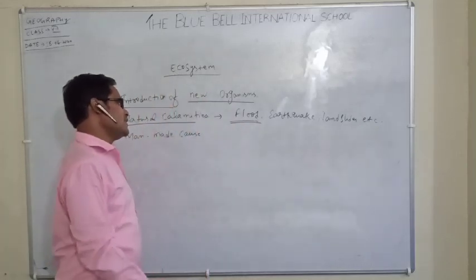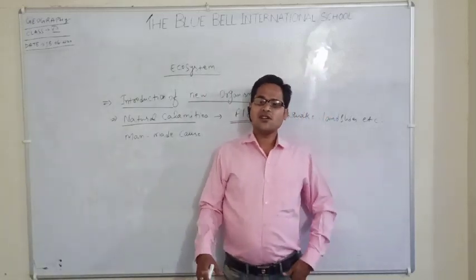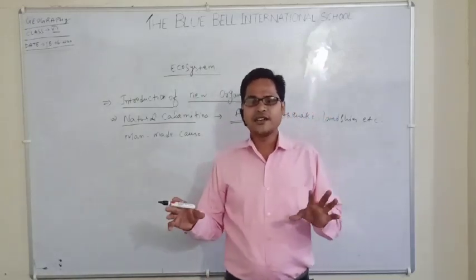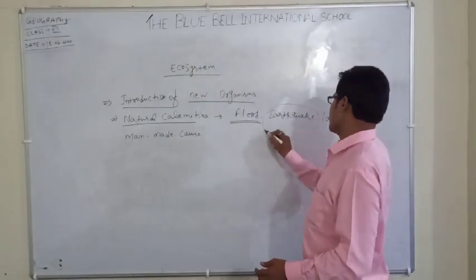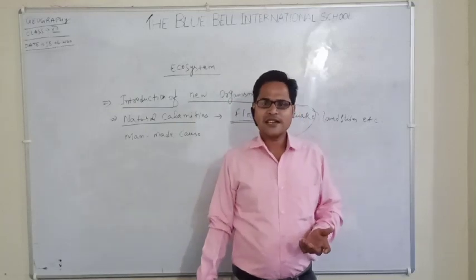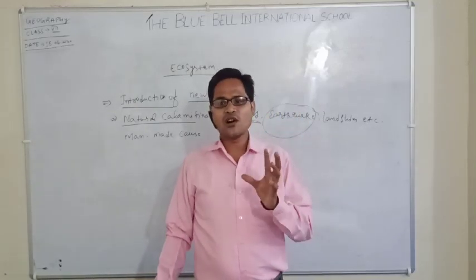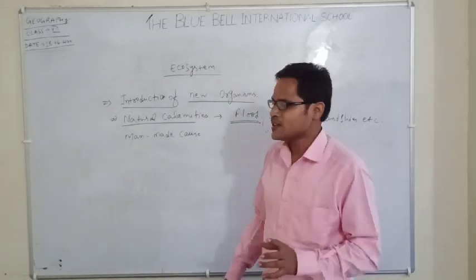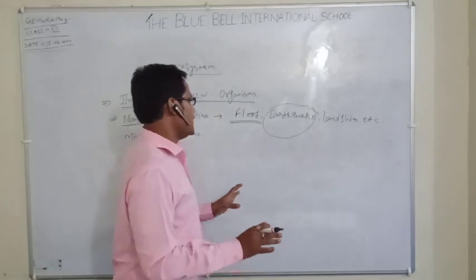A flood is an abundance of water created by nature. Next is earthquake. An earthquake is the vibration of the earth which causes destruction. Destruction means all things become disturbed, all things vanish.